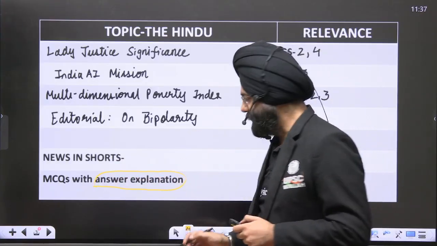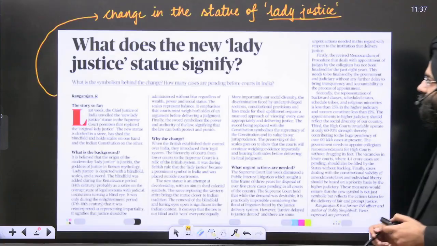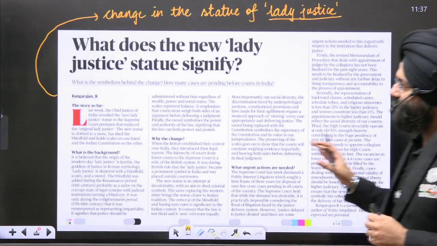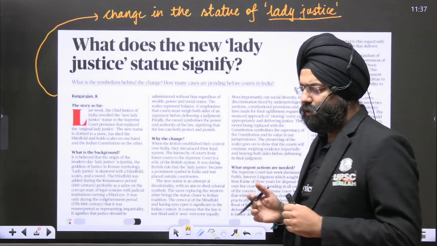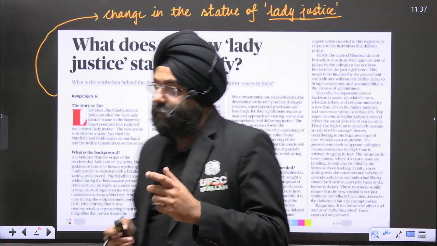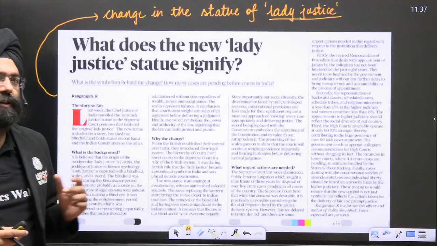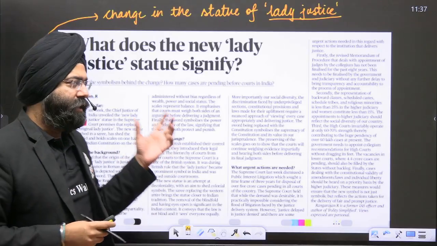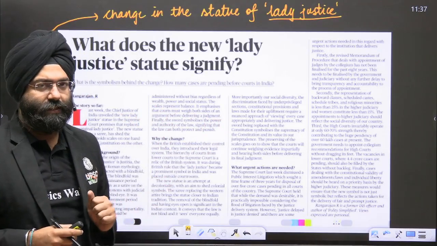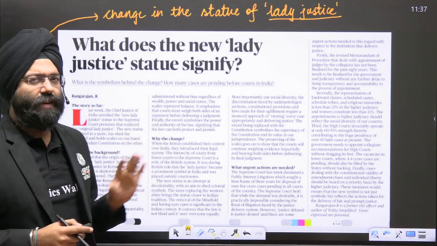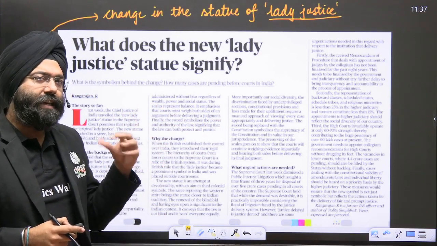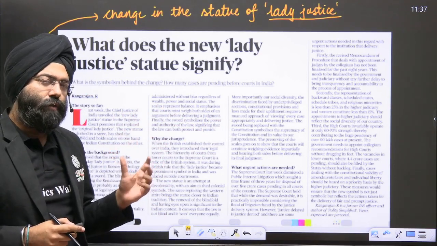Let's begin today's analysis. This article has been in the news for quite a few days, but when it came in the newspaper, it pointed out a very important dimension with respect to the change in the statue of the Lady Justice. Let us see first of all a brief idea of what it is and what is the inner sense that we need to see from this change.